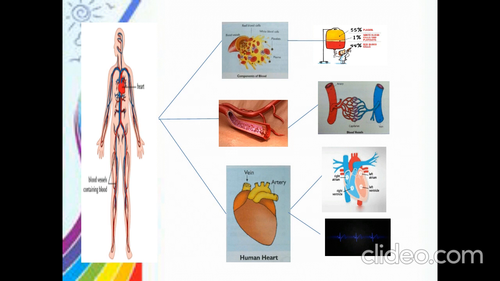Then what is heartbeat and what is pulse? The expansion and contraction of the heart makes a sound, the heartbeat. It makes the sound lub-dub, which is nothing but a heartbeat. The heart beats 72 times per minute for a normal person. It may be faster in case of fever or other diseases.